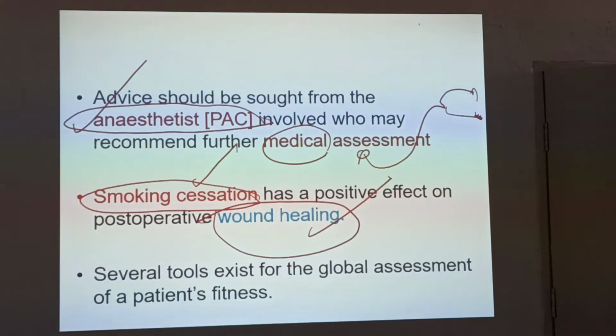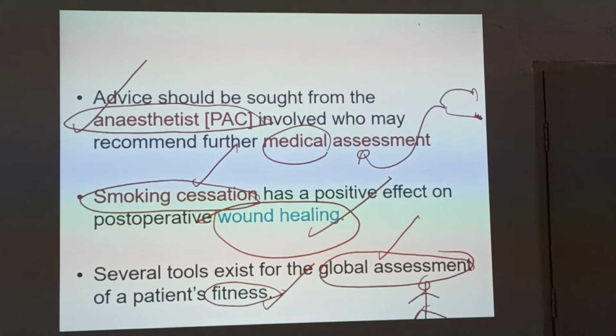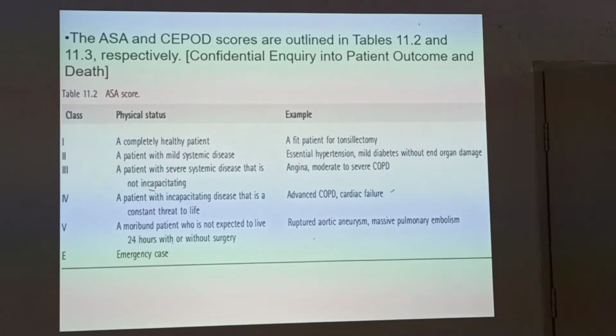Welcome to part 2 of complications of head and neck and ENT surgeries. Before that, you should have a basic idea of the global assessment of the patient. You should assess the patient as a whole, globally, how the patient is looking, about the fitness of the patient for surgery. Surgery is a task. If it is done for a fit patient, it comes into a proper outcome. If not, the patient goes into failure. Operation success, patient died. It goes like that. So to prevent that, you have to go for these things.